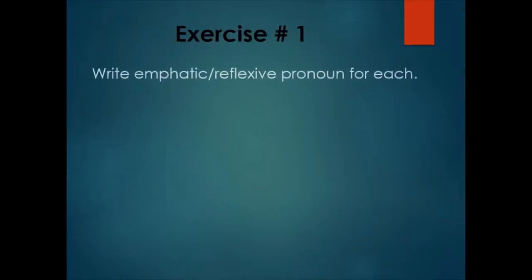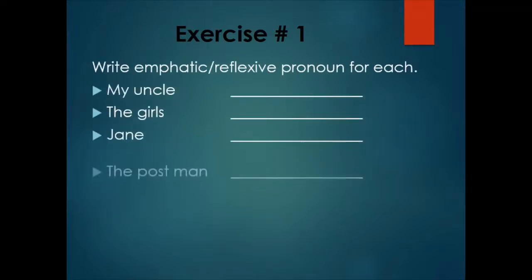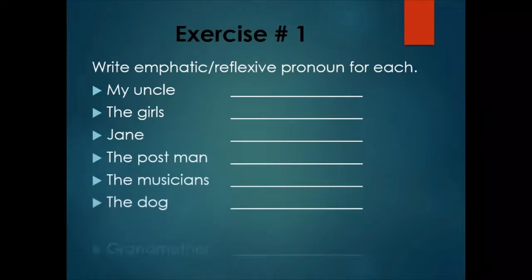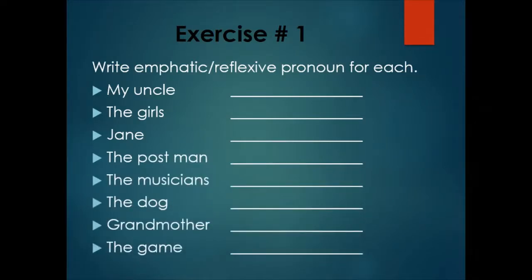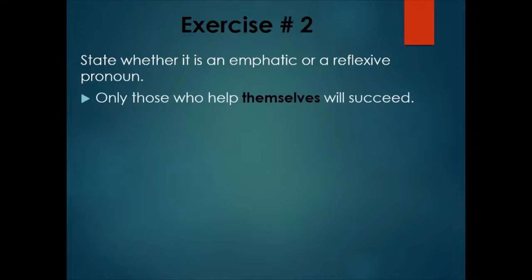Exercise number 1 is for you. Write emphatic or reflexive pronoun for each: my uncle, the girls, Jane, the postman, the musicians, the dog, grandmother, and the game. So the next exercise is to state whether it is an emphatic or a reflexive pronoun. The first is: only those who help themselves will succeed. Here themselves is a pronoun, so you are going to identify whether it is reflexive or emphatic. You will check whether it is working as an object and relating to the subject, or it is giving emphasis on the verb.